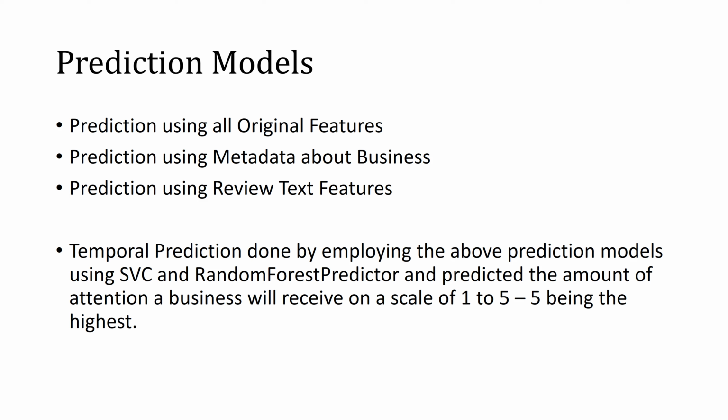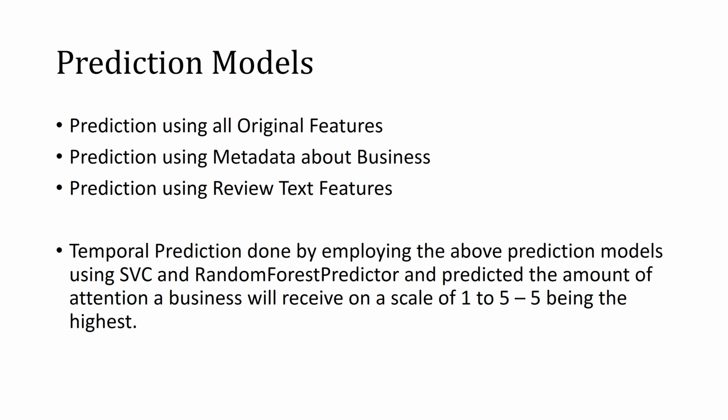Now I'll tell you how we went about training a classification model and then testing it. For our training data, we selected a particular date. We've done temporal prediction, so we've selected a particular date, say somewhere around 2014, and used all the data logged into Yelp before 2014 as our training data, and then we'll be predicting the amount of attention the business has received based on the test data.